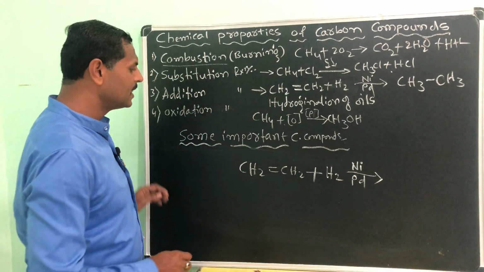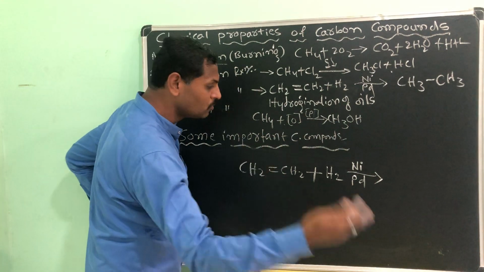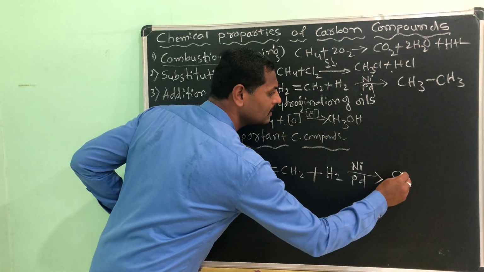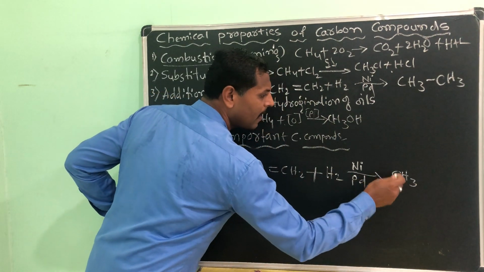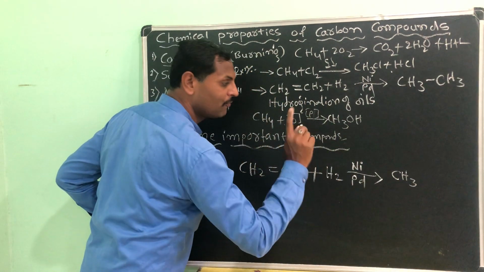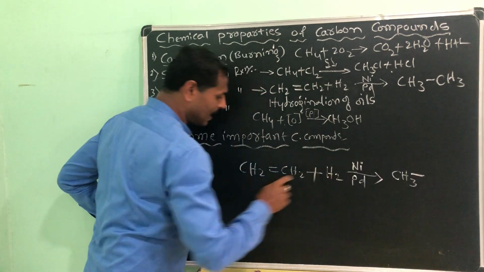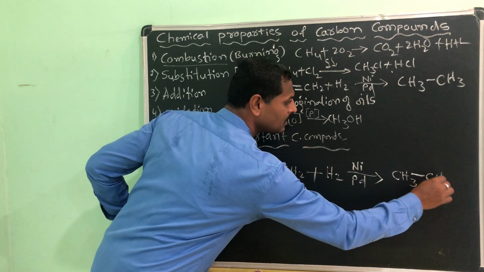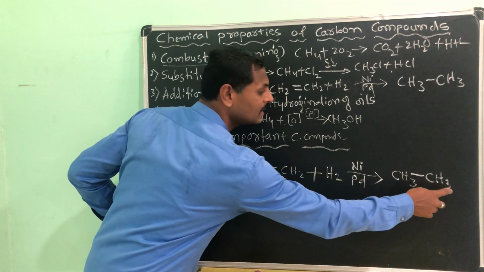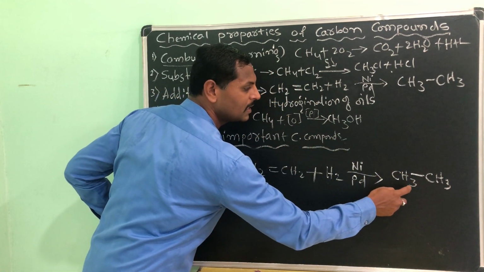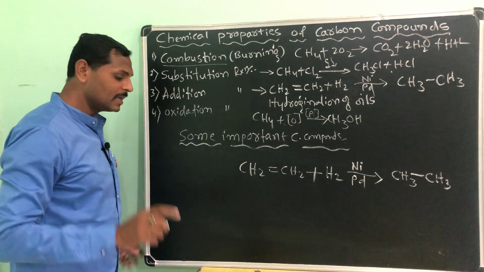Then you can see here, this double bond is going to break and give a single bond, that is CH. One H from this one will come to this side, CH3. Now carbon valency is 4, already 3 is there, bond like this, and CH3. This carbon is also now satisfied with valency 4, 3 plus 1. This one is also like that, 3 plus 1. Like this, any